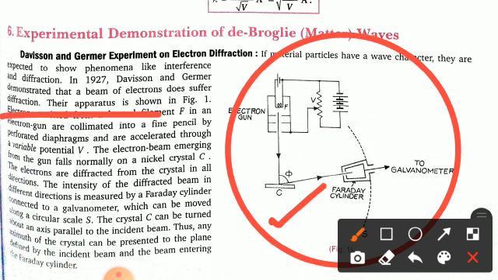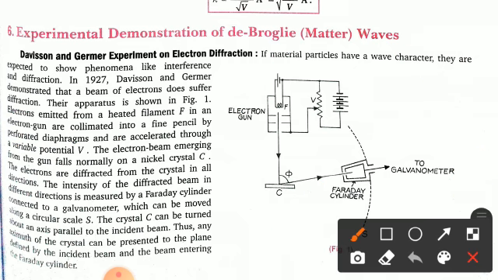Electrons emitted from a heated filament, which is your F, in an electron gun are collimated into a fine pencil by the perforated diaphragms and are accelerated through a variable potential V. So the electron beam emerging from the gun falls normally on a nickel crystal, which is your C. So the electrons are diffracted from the crystal in all directions.